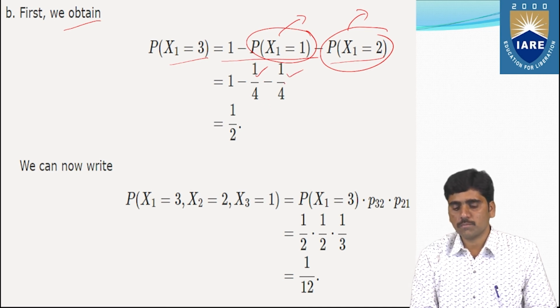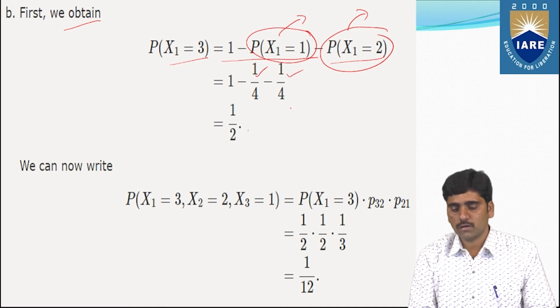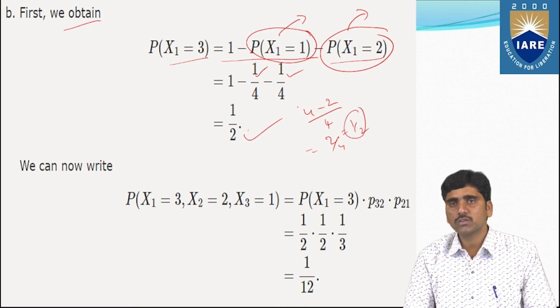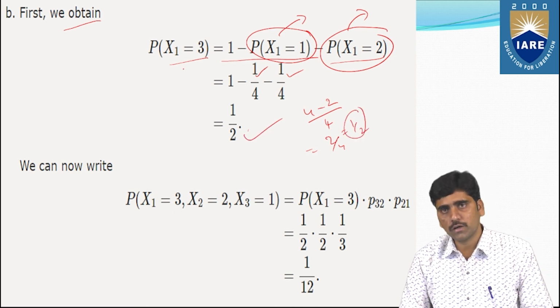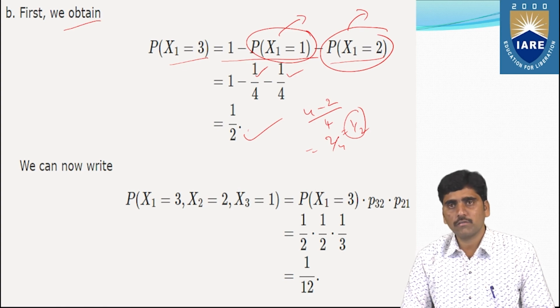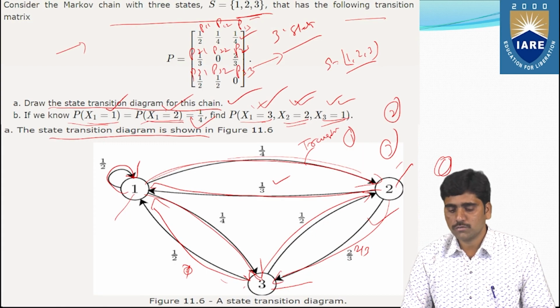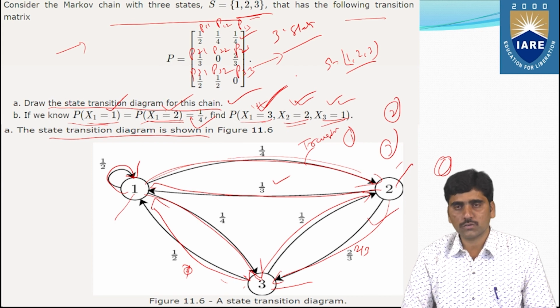So 1 minus 1 by 4 minus 1 by 4 is nothing but 4 minus 2 by 4, that is 2 by 4, that is nothing but 1 by 2. So now we got P of x1 equals 3. That is what we need to find first.